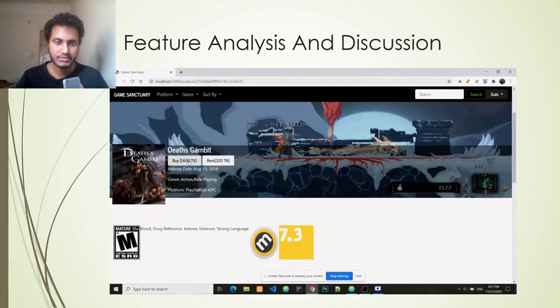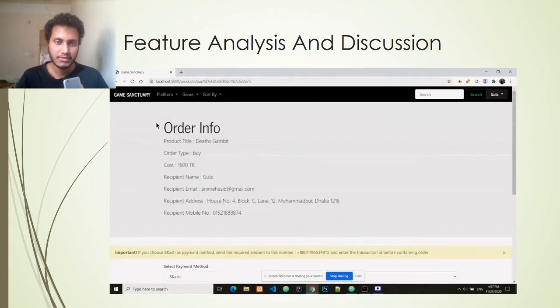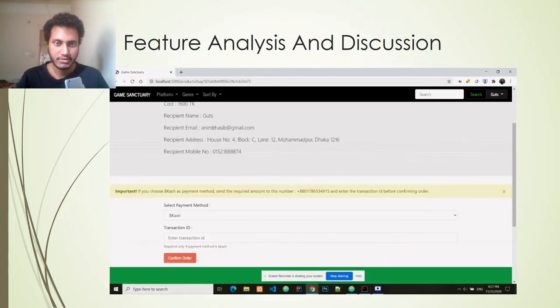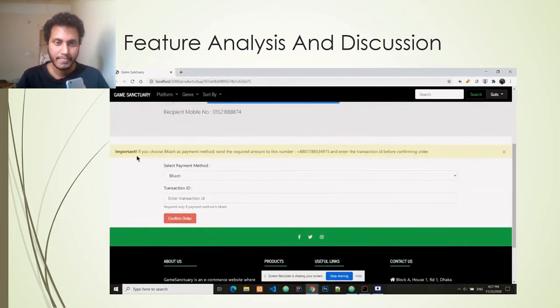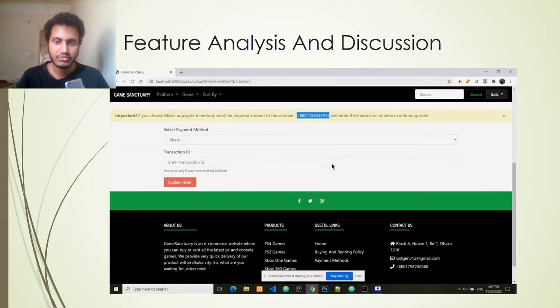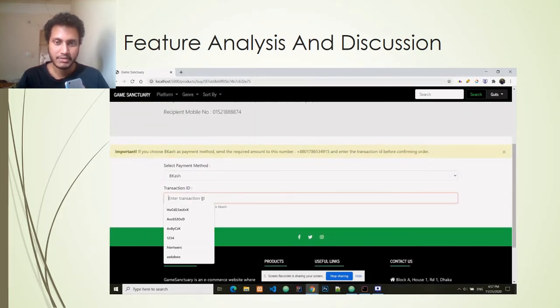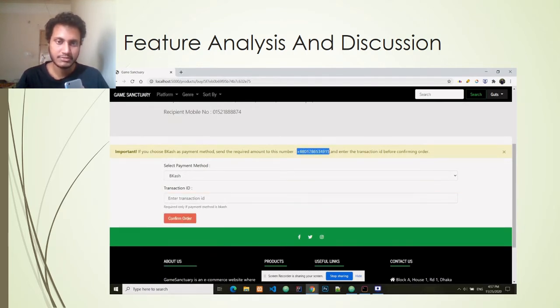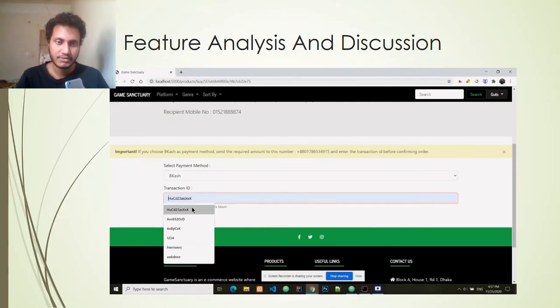So let's quickly order some products. So the order page looks something like this. All the information related to the order is shown on this page, like recipient name, recipient email, recipient address, mobile number, all of this. Right below, information like where I need to pay, if I choose Bcash as payment method, is shown in a dismissible alert box. There are two kinds of options for payment: Bcash and cash on delivery. If I pay using Bcash, I actually have to provide a transaction ID for the transaction that I made.